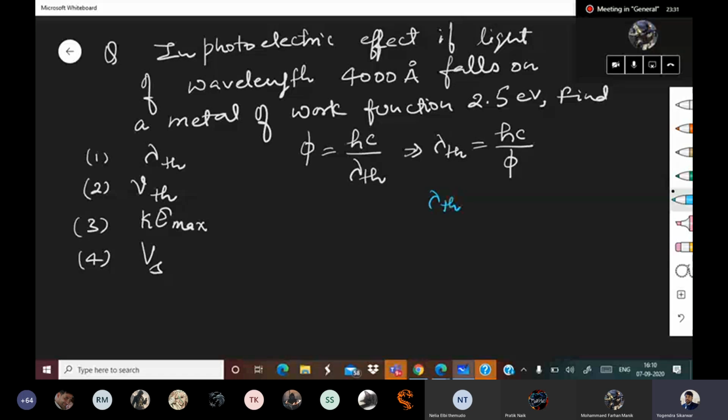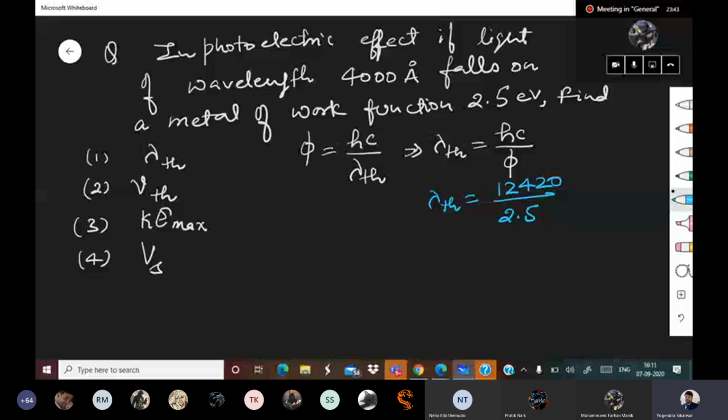So lambda th is equal to 12420 upon 2.5, and that gives you 4968 angstrom.